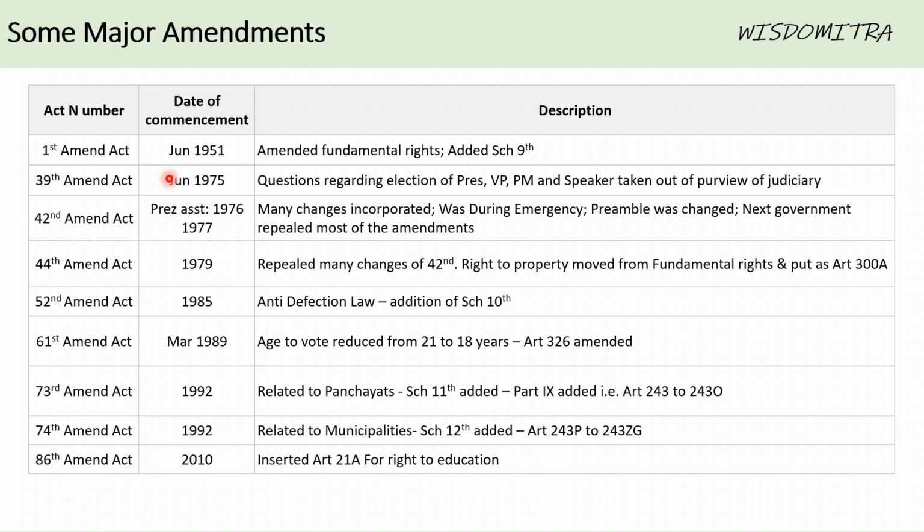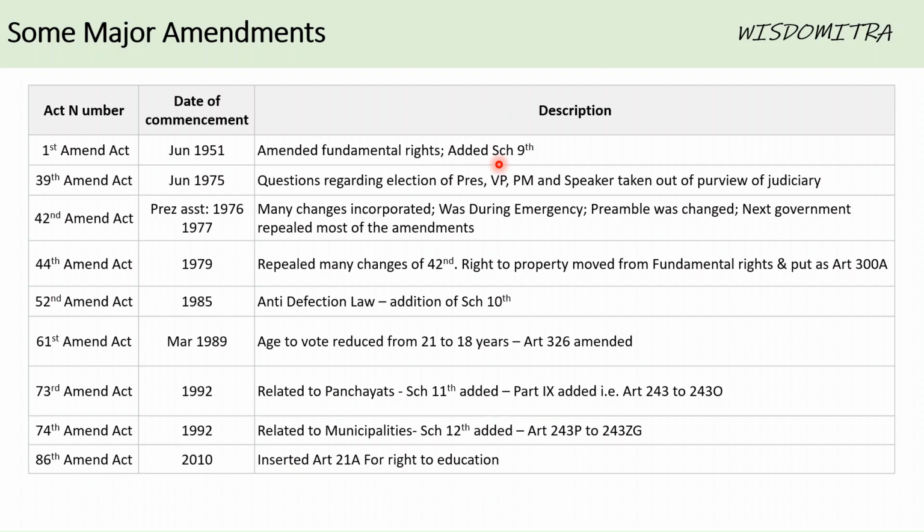We can quickly see here that at the beginning of the Constitution, there were eight schedules. Schedules are nothing but like appendices in the Constitution, things that are added after the Constitution, like smaller chapters that explain important things. For example, boundaries of the states or salaries of Supreme Court judges, etc.